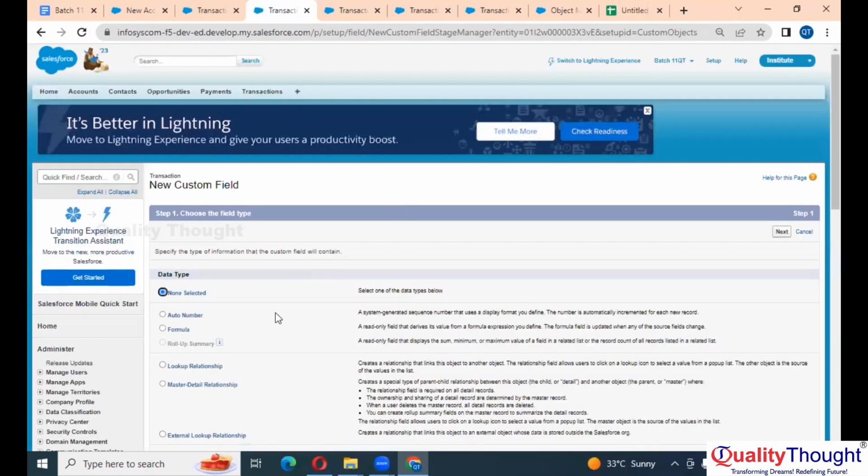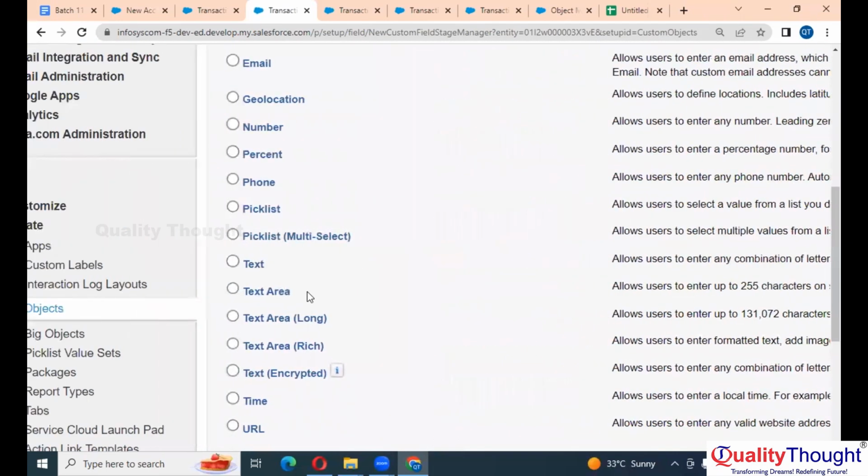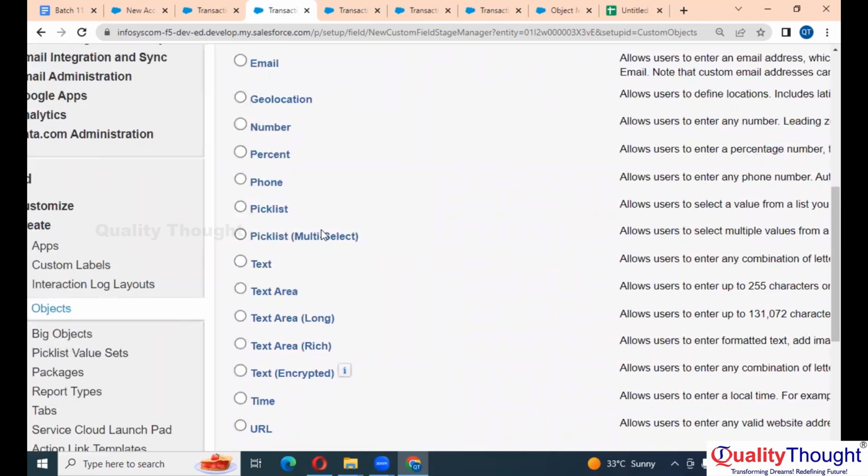Let's have a new field. Here we have something called pick list multi-select. What can it be? We just saw the pick list, right? We are picking one value from the list. Here I have pick list multi-select. You can select multiple values from a pick list. See this pick list multi-select.